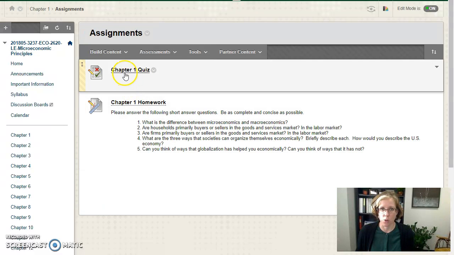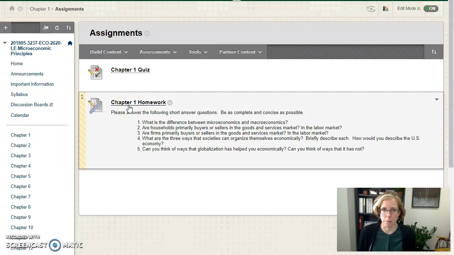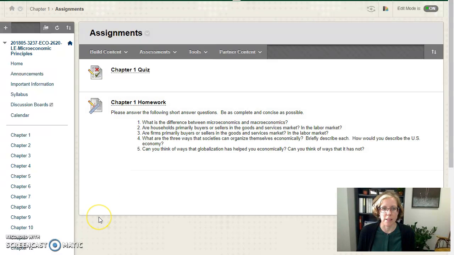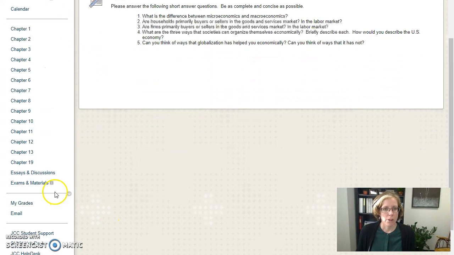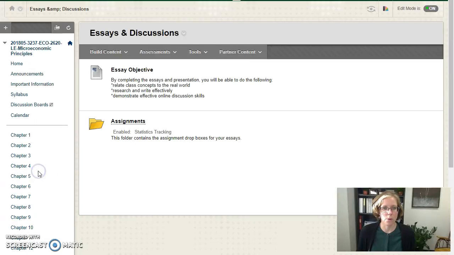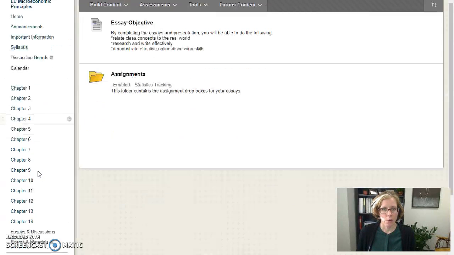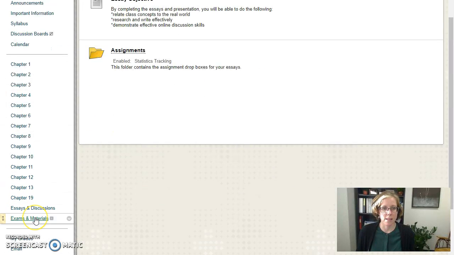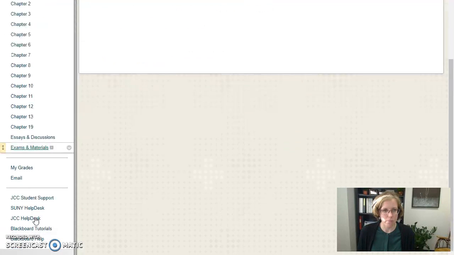Every chapter has a quiz. It's a 10-question quiz and a homework assignment. Both of those are due the same days when we complete the chapter. You'll find your essays here in this folder. And when it comes time for the exams, they will be available for you in the exams and materials folder, as well as some review information.